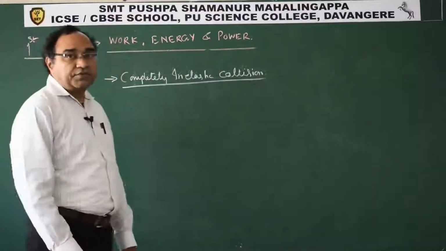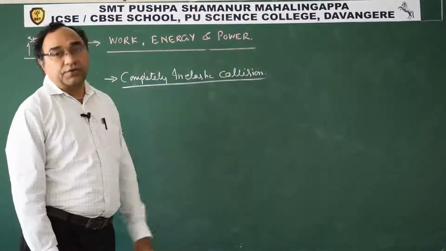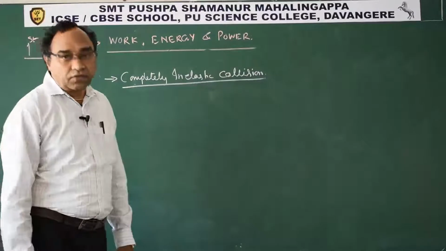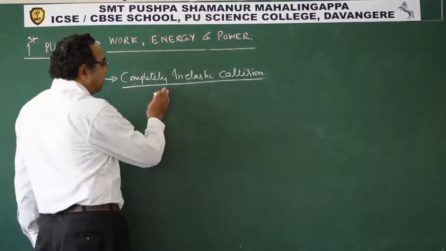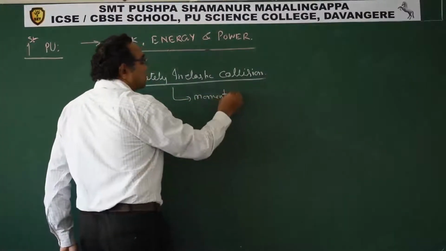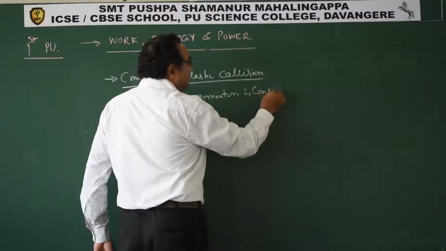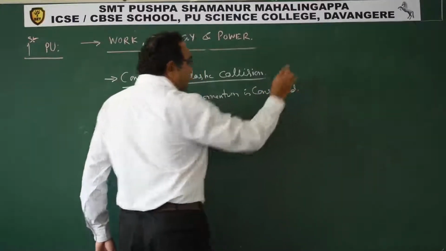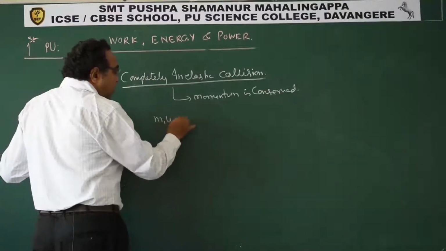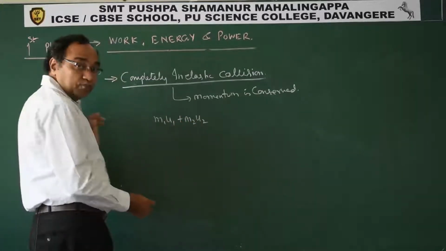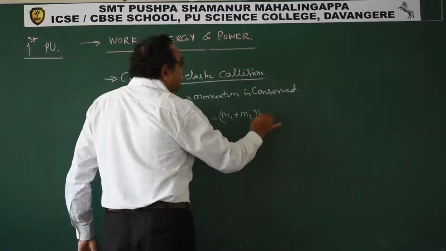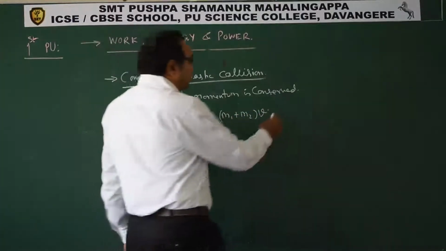Well students, now let us discuss inelastic collision. Now in perfectly or completely inelastic collision, what we can say in this case is, in inelastic collision, momentum is conserved. We know this. So if momentum is conserved, we can say m1 u1 plus m2 u2. Now what happens is both of them will combine, m1 plus m2 into, let us say, v. See, it is this way.